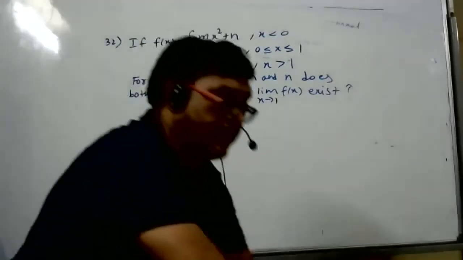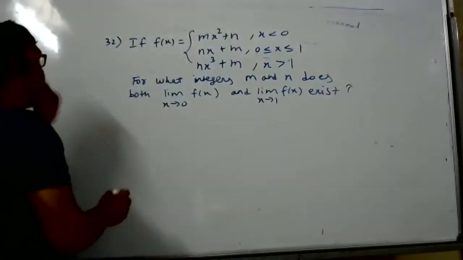Easy sum. All of you copy. This is the textbook sum 32nd.